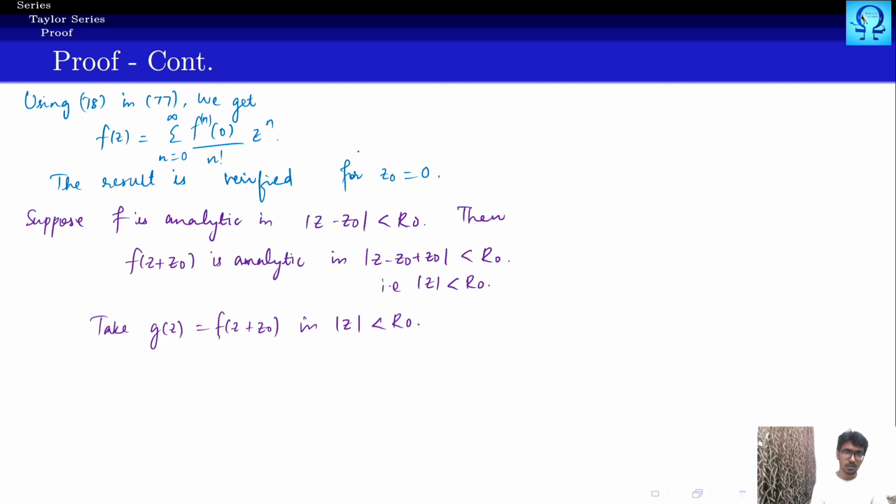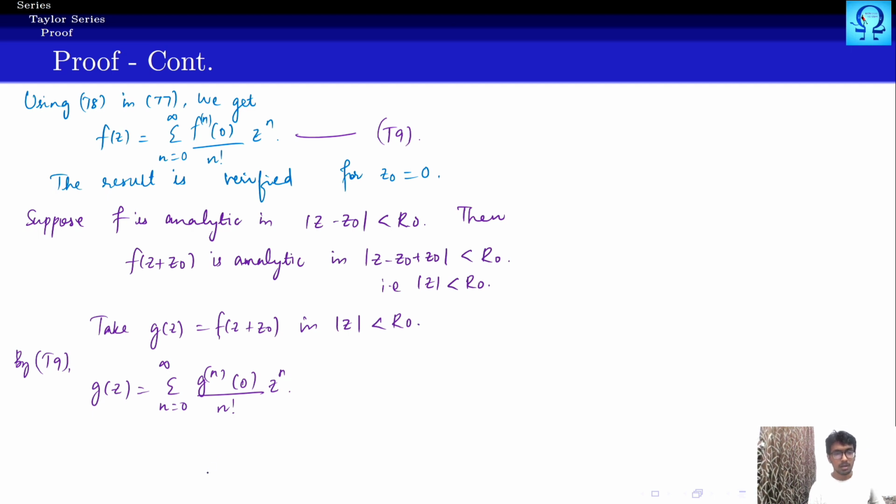So if we mark this as equation T9, by T9, your g(z) equals summation n runs from 0 to infinity of the nth derivative of g upon n factorial multiplied with z to the power n.